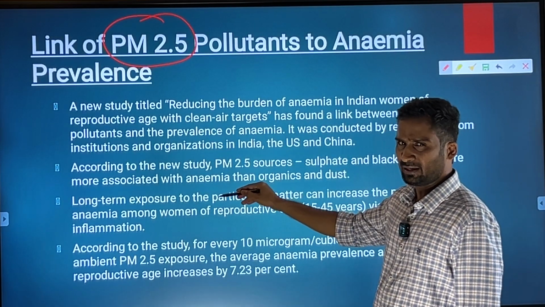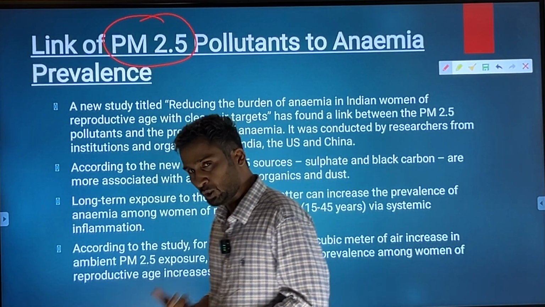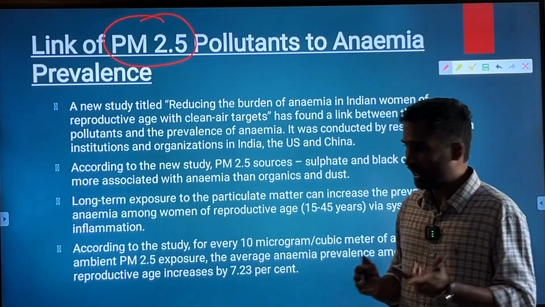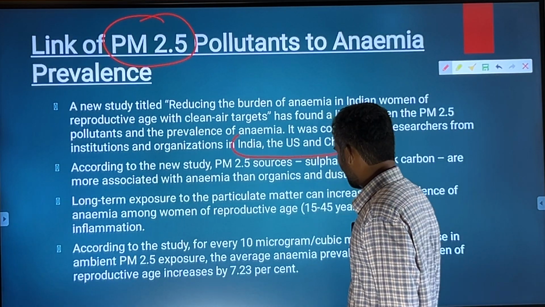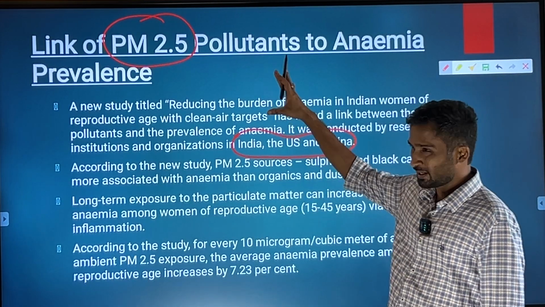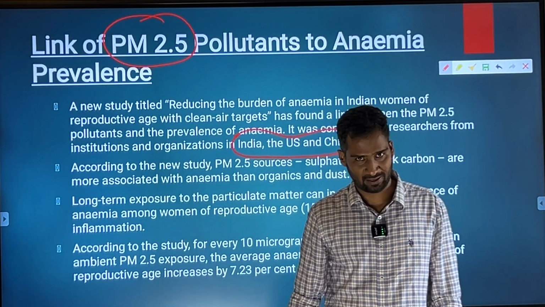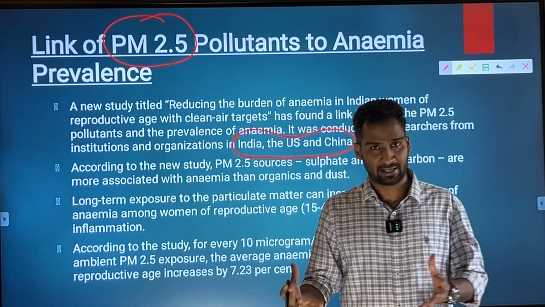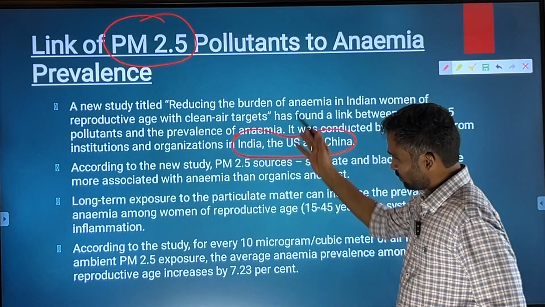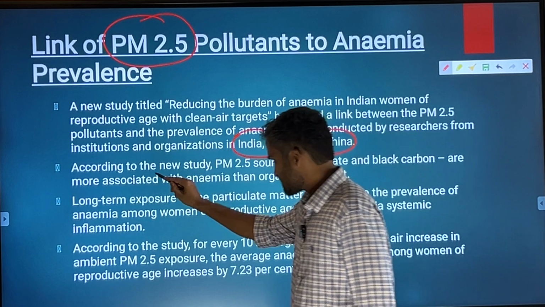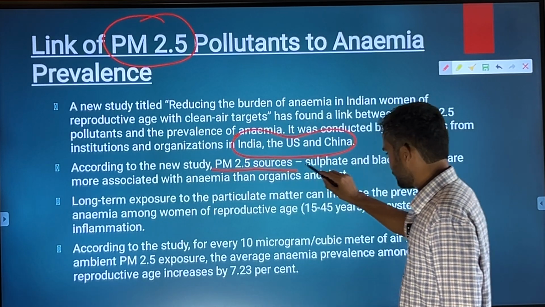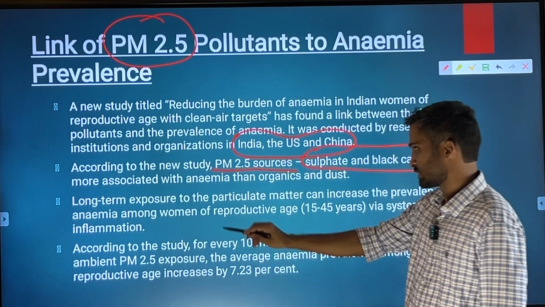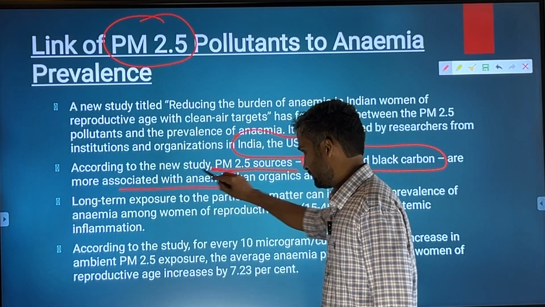There is a study conducted by scholars and researchers from India, China and the US, and they are saying that there is a link between PM 2.5 and anemia, which is prevalent mostly in India. We will talk about that. So what is that link? According to the study, these PM 2.5 sources are prominently associated with anemia.